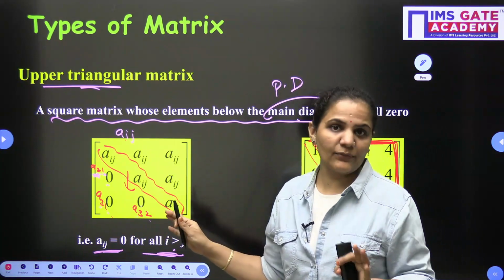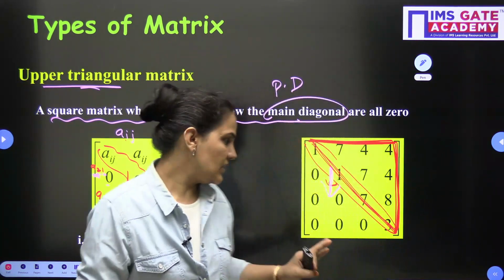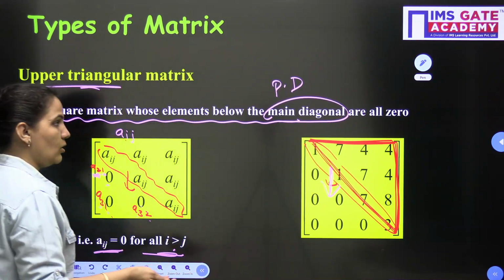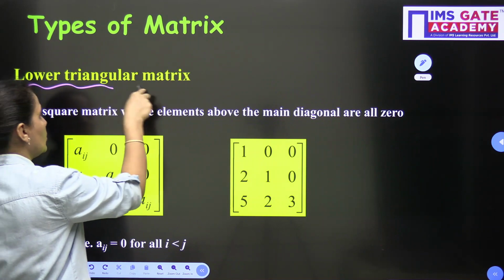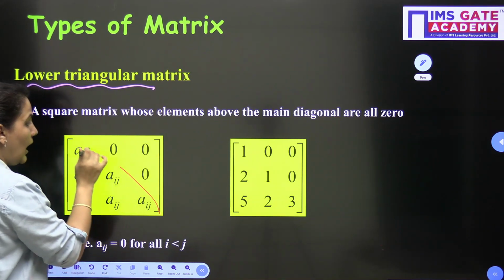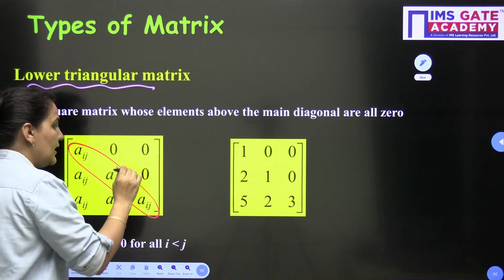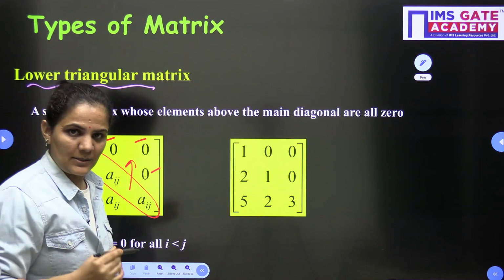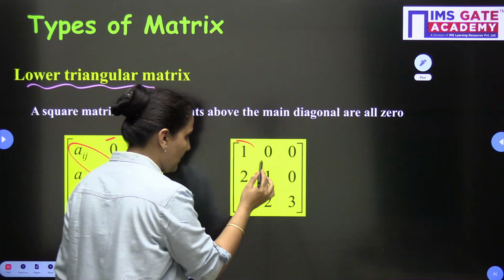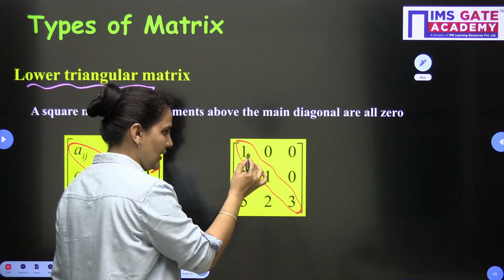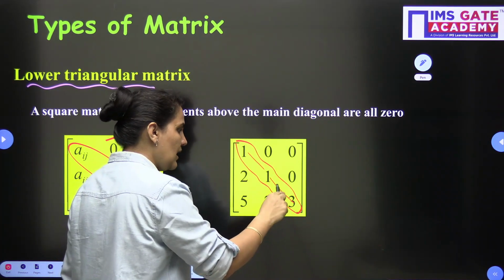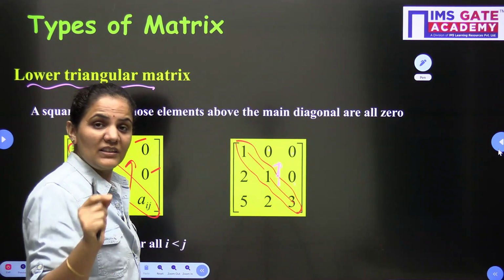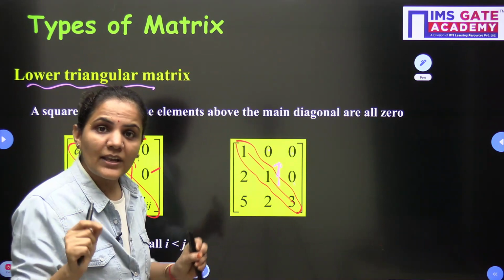This is the basic definition of an upper triangular matrix. This is an example you can understand very easily. And if I talk about the lower triangular, it is the opposite of this one: above the principal diagonal, all elements are 0. Coming to the example, this is my principal diagonal, 1 1 1 1 1 3. Above this principal diagonal all the elements are 0, so this is called a lower triangular matrix.